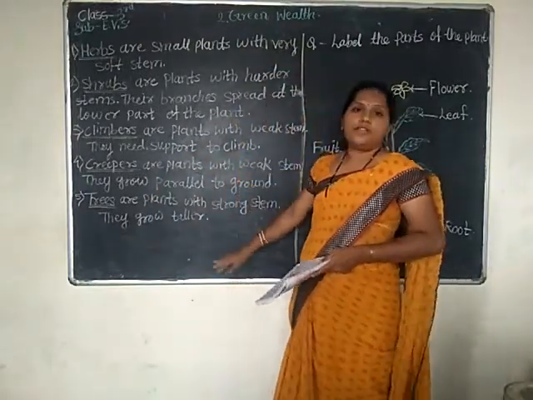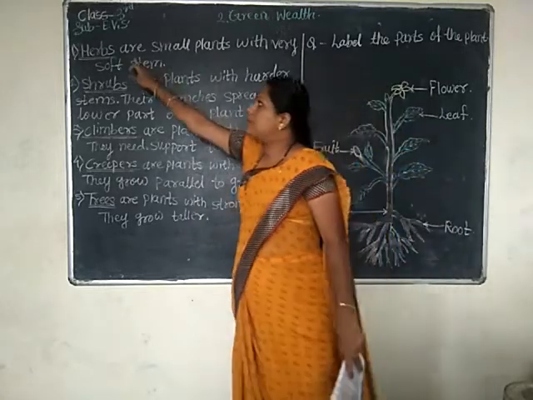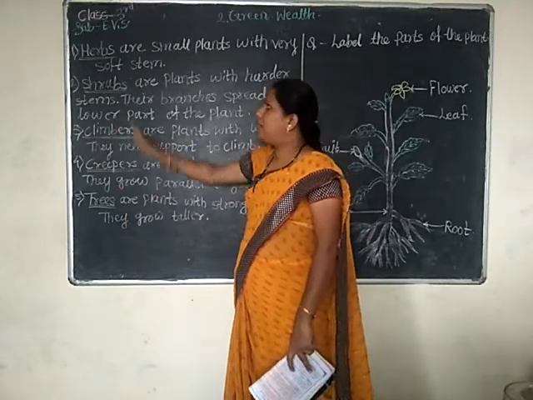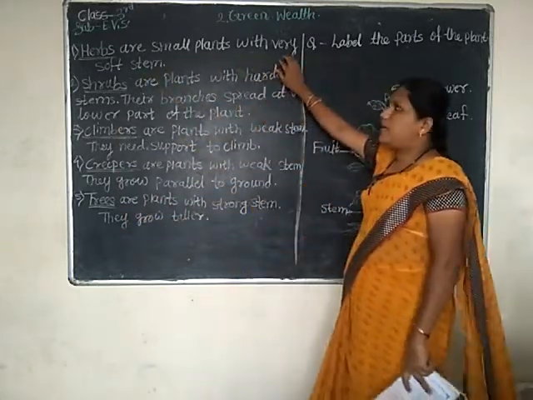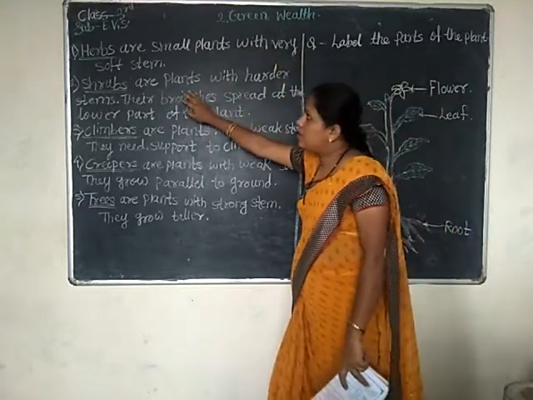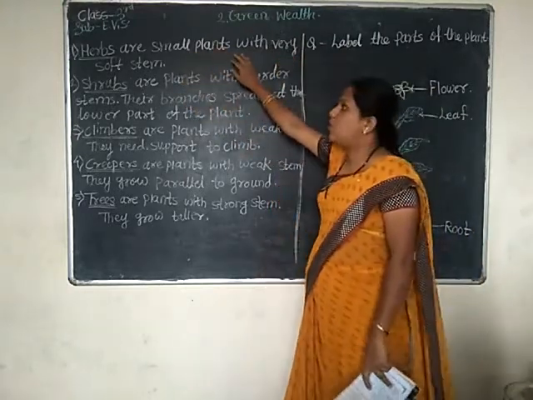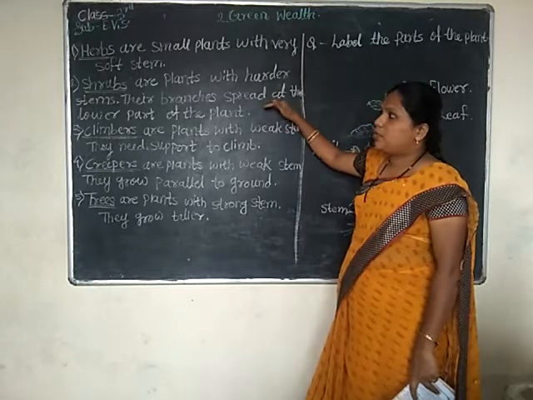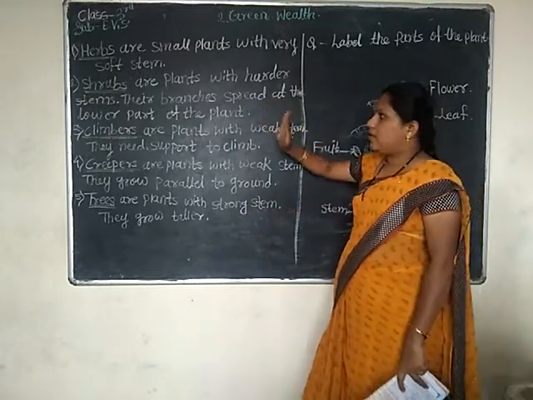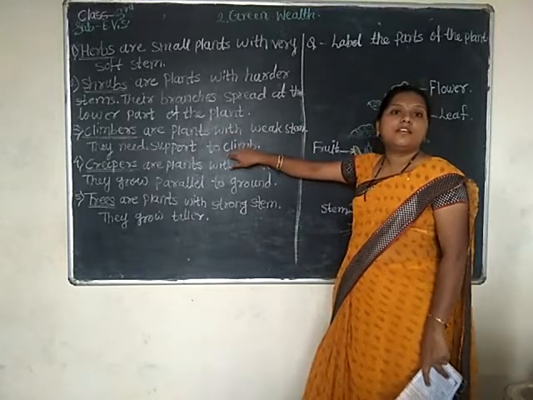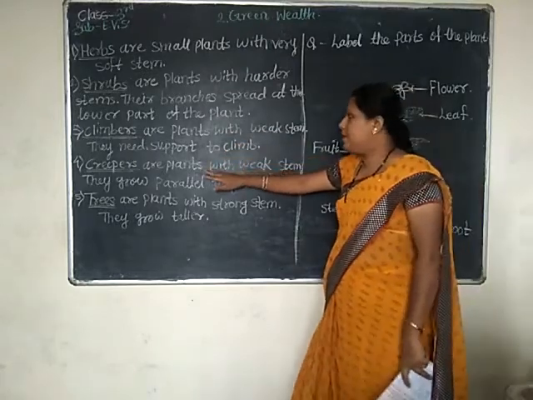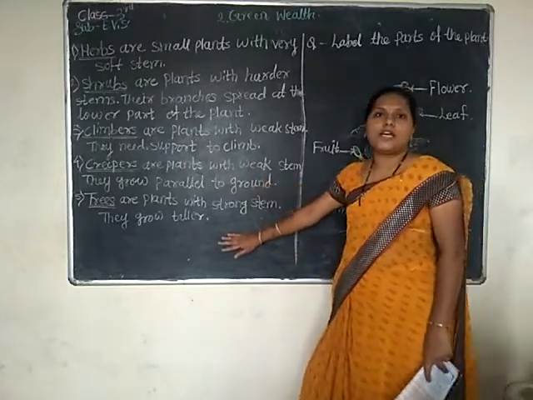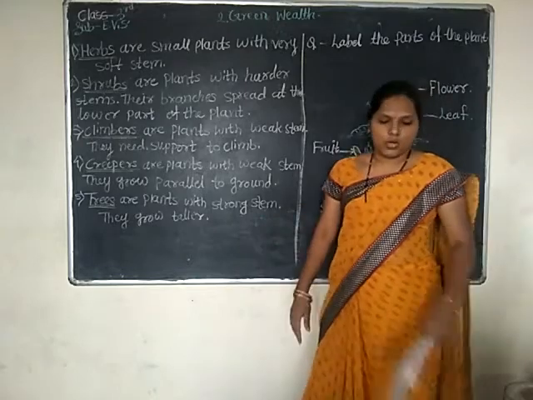Are you getting it, children? The different types of plants are herbs, shrubs, climbers, creepers and trees. Herb means a small plant with a soft stem. Shrubs means a plant with a harder stem and branches that support the lower part of the plant. Climbers have a big stem but they need support to climb up. Creepers have a big stem and they grow parallel to the ground. Trees have a harder stem and they grow very tall.